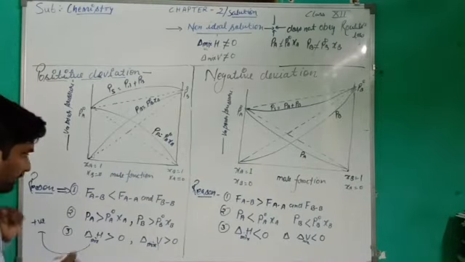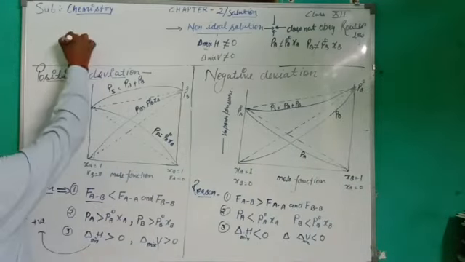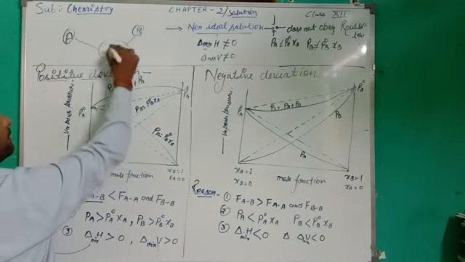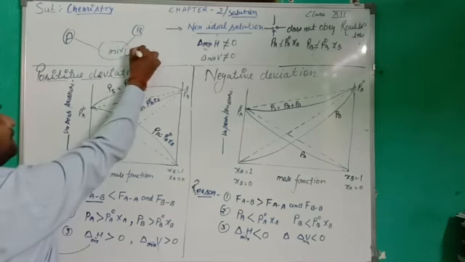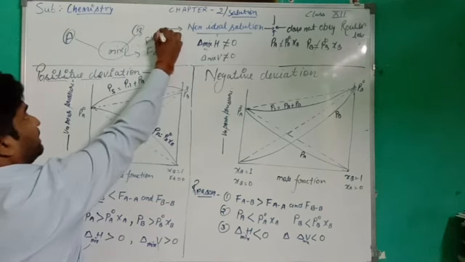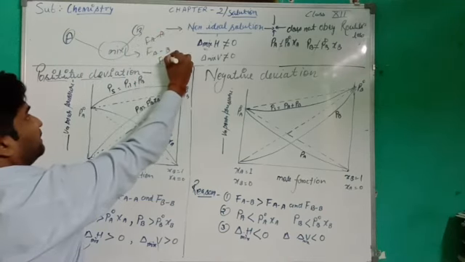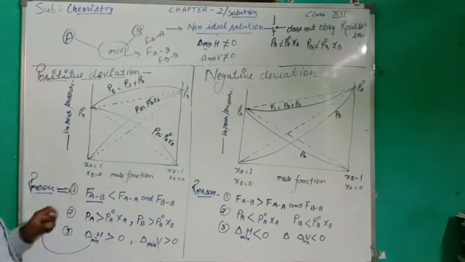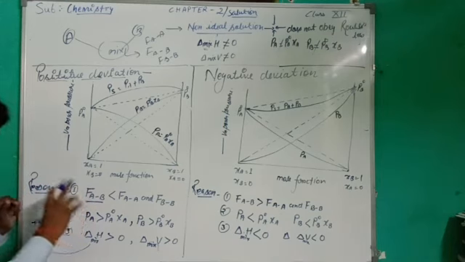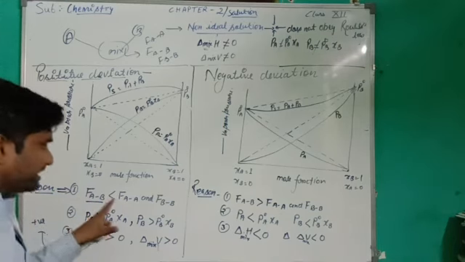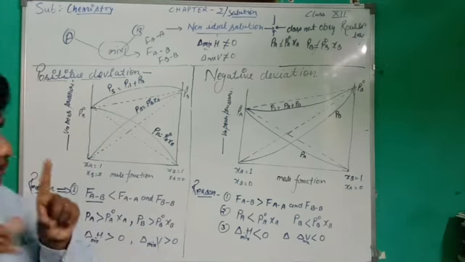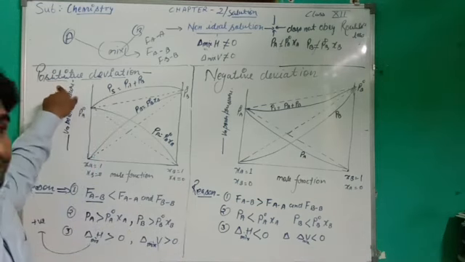Suppose liquid A and liquid B are mixed together in a container. In this mixture there are three types of forces working: the force of attraction between A and B, between A and A, and between B and B. If the force of attraction AB is less than the force of attraction between AA molecules and BB molecules, such a solution shows positive deviation from Raoult's law.